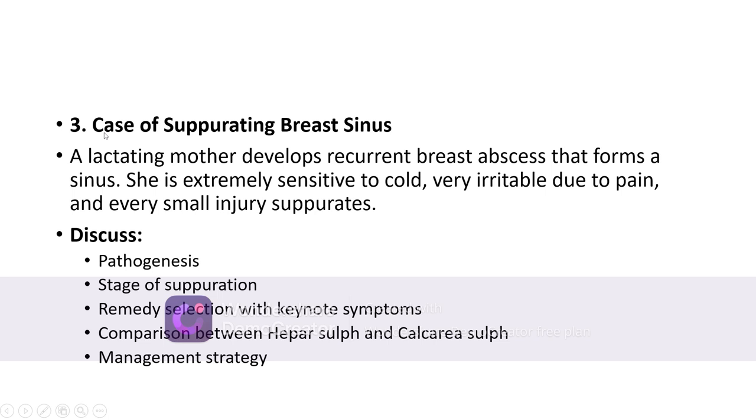So, case of suppurating breast sinus. Lactating mother develops recurrent breast abscess that forms a sinus. She is extremely sensitive to cold, very irritable due to pain, and every small injury suppurates. Discuss pathogenesis, stage of suppuration, remedy selection, comparison between Hepar and Calcarea sulph, management strategy.